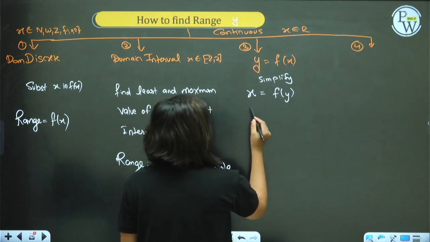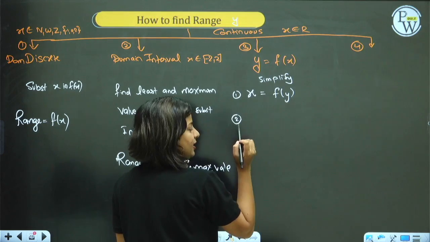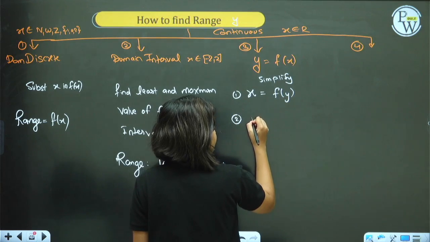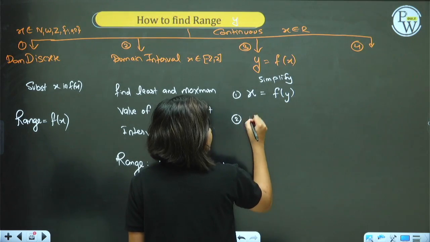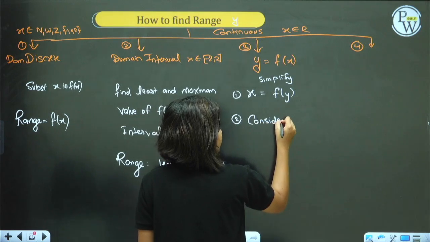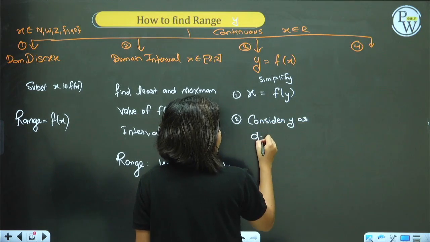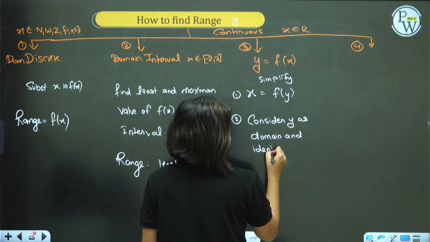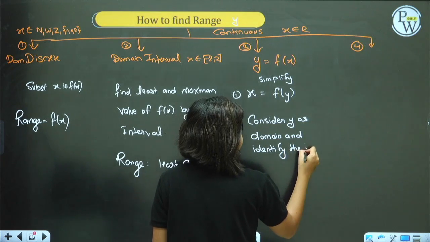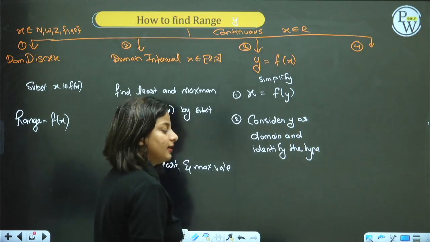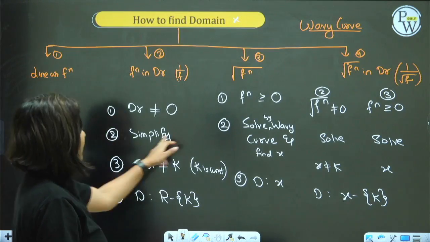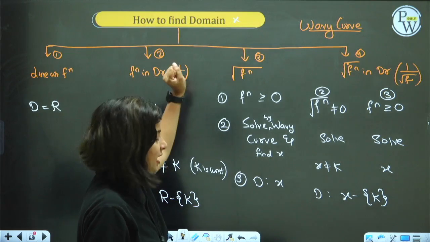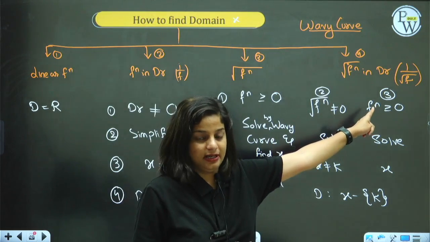After you simplify, pay attention carefully. Second step, once you achieve this, consider y as domain and identify which type of domain it is: linear, denominator, root, or a mixture of denominator and root.